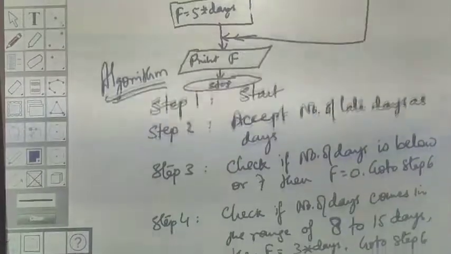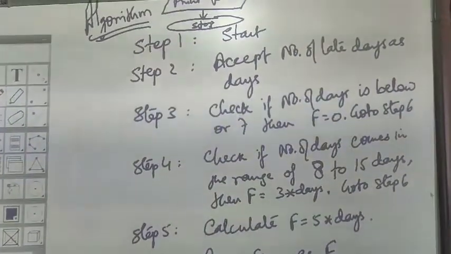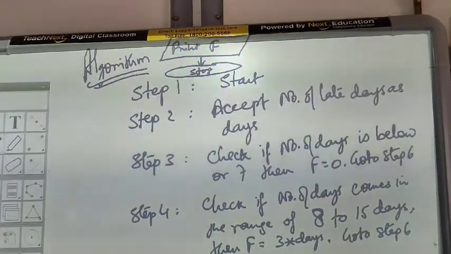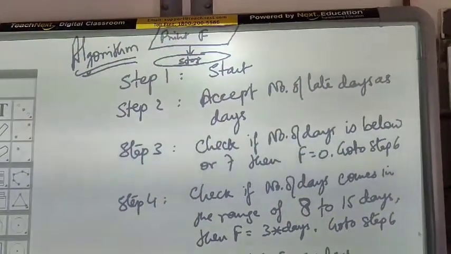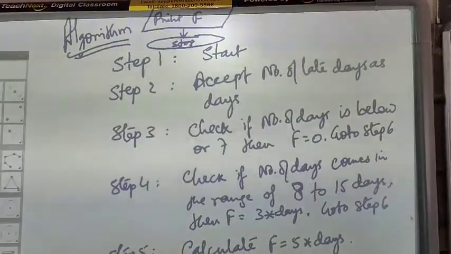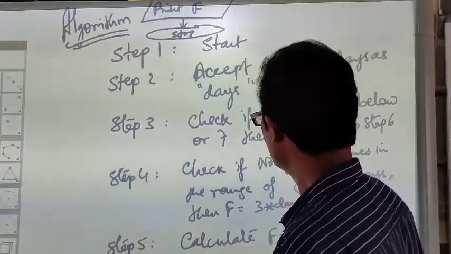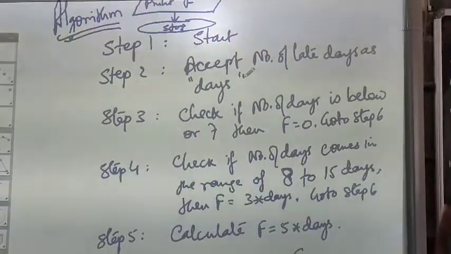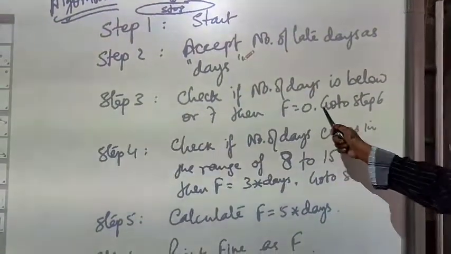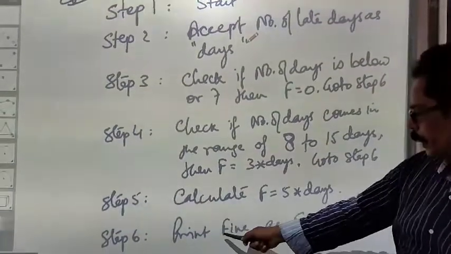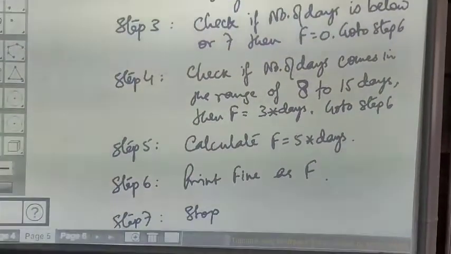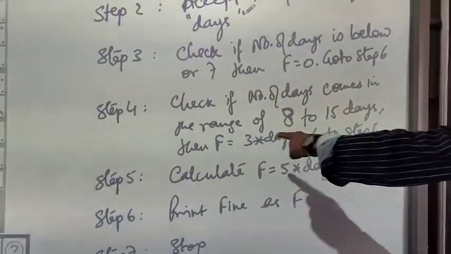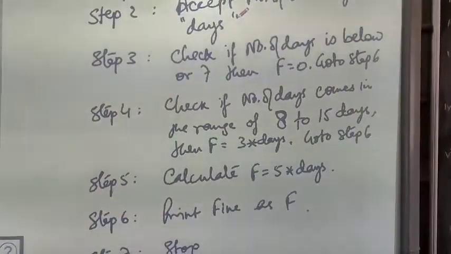For the same flow chart we have a distinct algorithm. Step 1, as we know, is start. Step 2, accept the number of late days as the variable days. This is the variable that we are using. Check if the number of days is below or equal to 7. If it is less than 7 or equal to 7, then f equals 0, go to step 6. Step 6 is print fine. Then, step 4: if the number of days is in the range of 8 to 15 days, then calculate 2 into days.